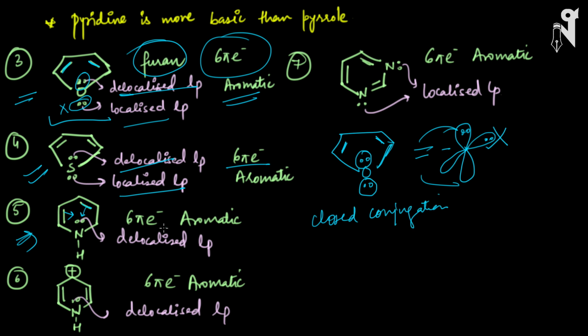Okay, so this pair of electrons is going to be a delocalized pair of electrons. So obviously the conjugation will happen throughout the molecule. This is a very much required condition. Second, we have to see whether the molecule is planar or not. This nitrogen is sp2, this carbon is sp2, this carbon is sp2, this carbon is sp2, this carbon is sp2. But look at this carbon, this is an sp3 carbon. So when this is an sp3 carbon, definitely your system is not planar.